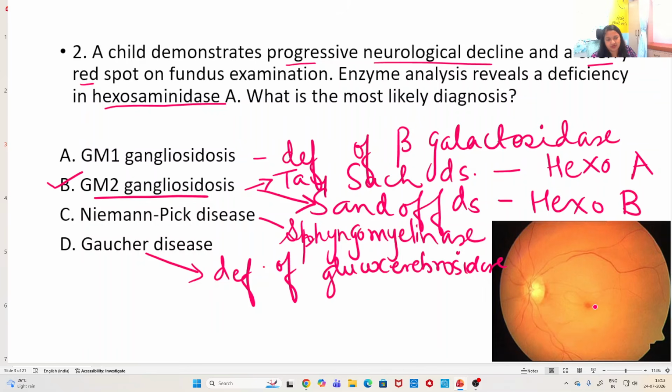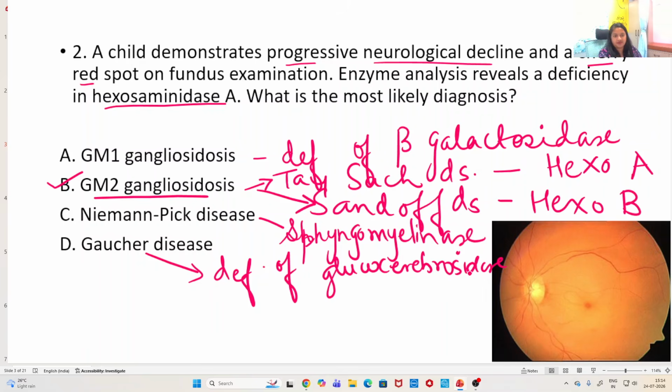But at the fovea, the ganglion cells are not present, so there is no deposition in this layer, and that is why the fovea maintains its transparency and is seen as a cherry red spot. The rest of the retina may become opaque, like what you are seeing over here, because of deposits of metabolites in the ganglion cells. So remember this, each of them is potentially an MCQ.